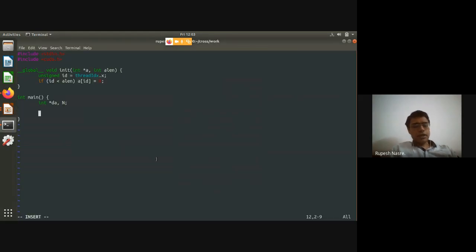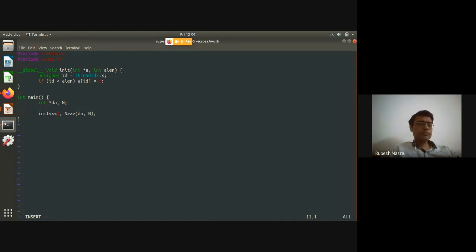And what I need to pass as a parameter to init, this is the kernel call, is the number of threads with which I am launching this kernel. So for now, I'm just using our regular numbers, and then I'm going to pass DA, and I'm going to pass N as a parameter.